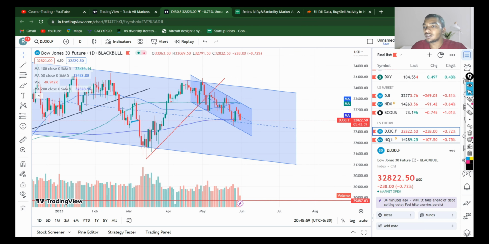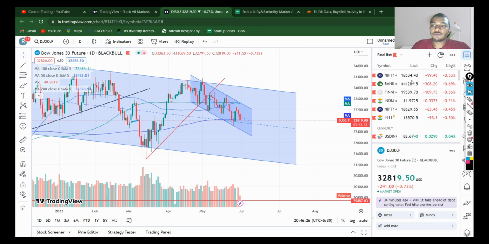So this could be a big relief, and the global markets will kind of rally then, because this could be a sign that the debt ceiling issue has been sorted out. But I feel the market will be in a range till the 5th of June because that is the last date. So that's for Dow Jones.